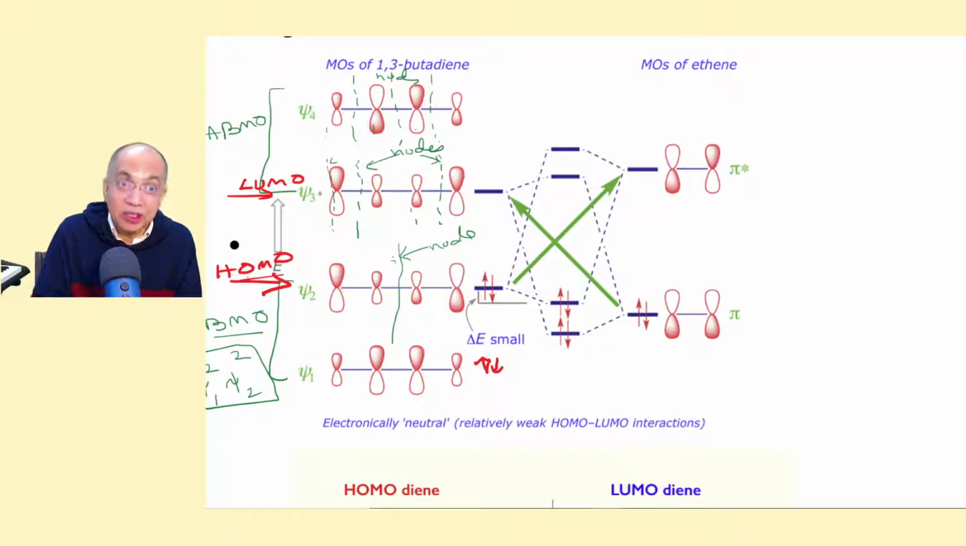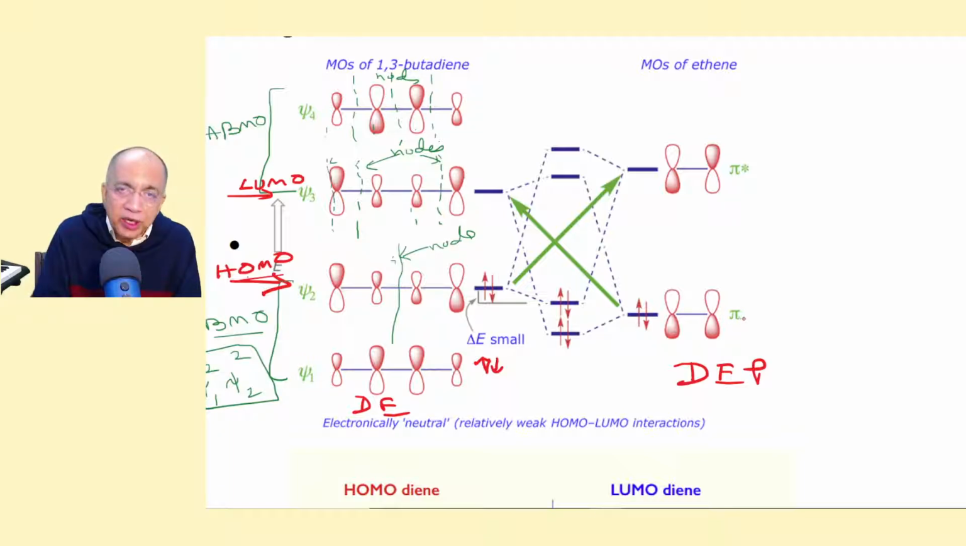There is another unoccupied molecular orbital, but this is the lowest unoccupied molecular orbital. Psi 3 is the LUMO of the butadiene, the diene component, and psi 2 is the HOMO of the diene component. Similarly, this is the dienophile, this is the diene. In the dienophile, there is only one pi bond.